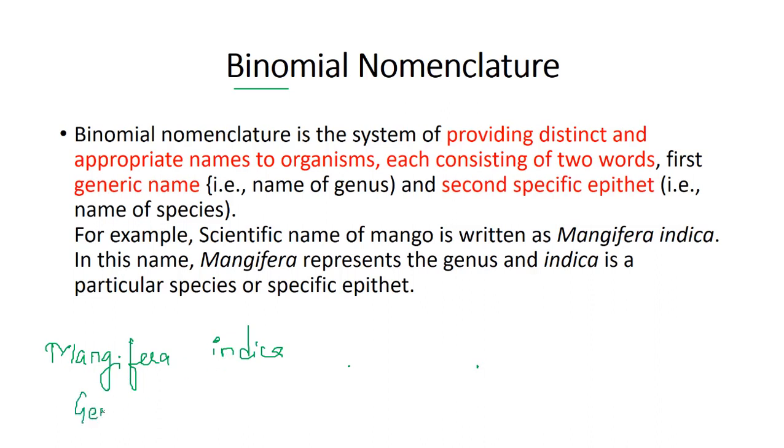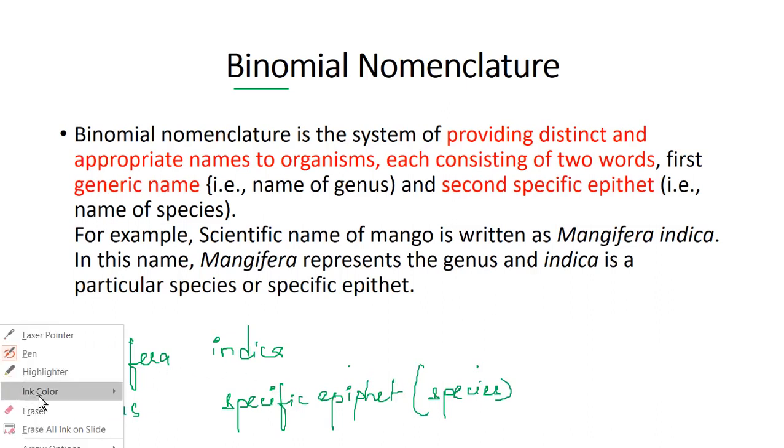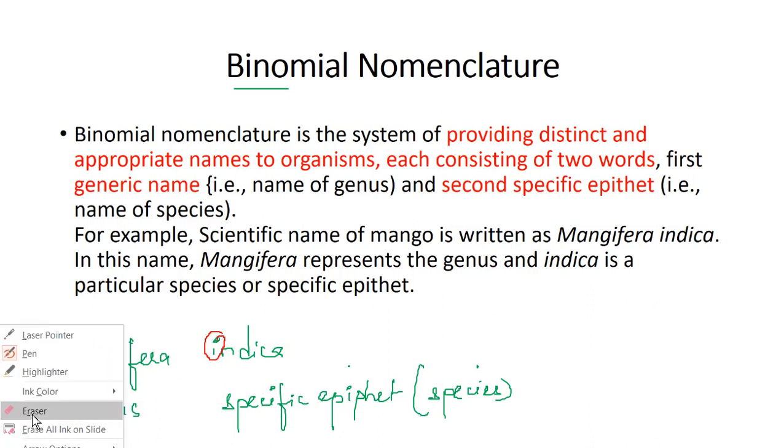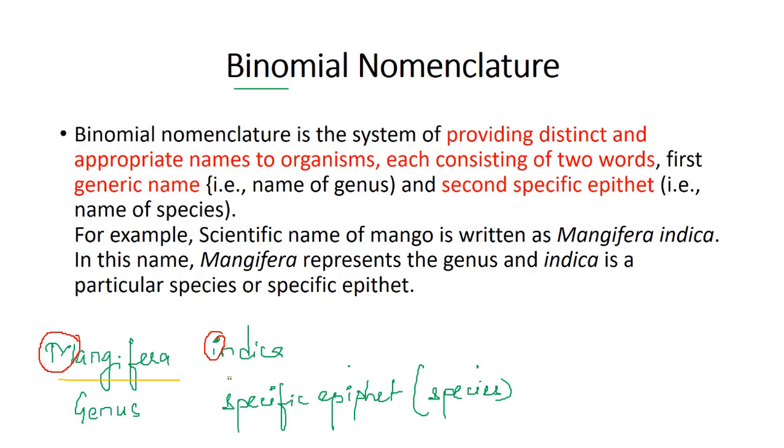The first word is the generic name or genus. The second one is the specific epithet, or we can say that it is the name of the species. As you can notice here, the first letter of the genus is written with a capital letter and the first letter of the species is written with a small letter. And remember, we always need to underline the scientific name when we write it with our hands.